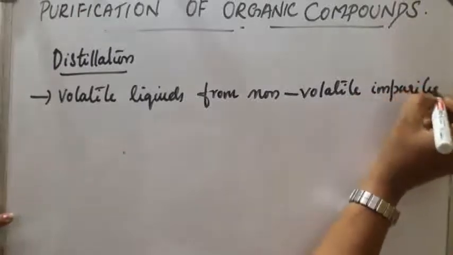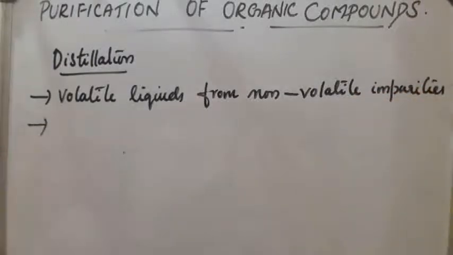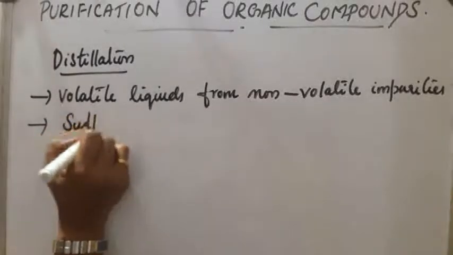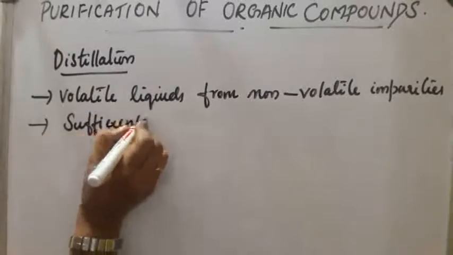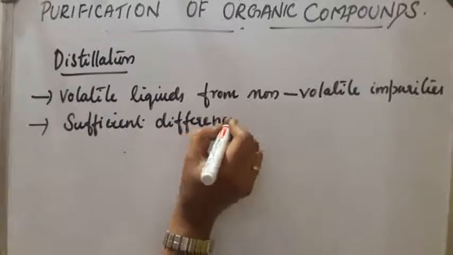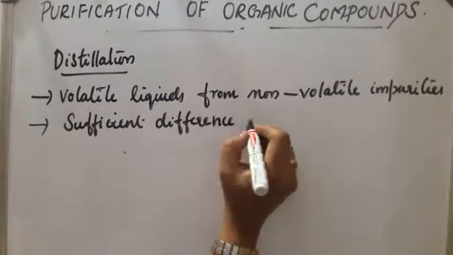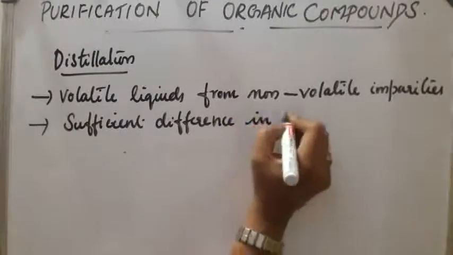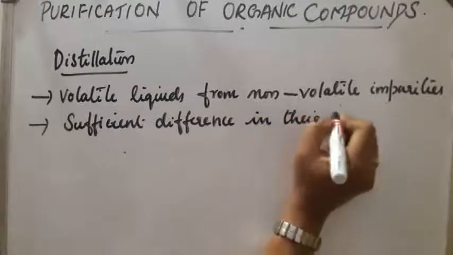Also, the compounds contained in the mixture must have a sufficient difference in their boiling points. Such compounds can be separated by using this distillation method.